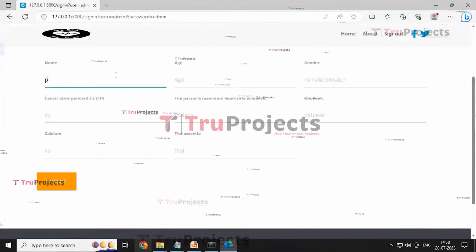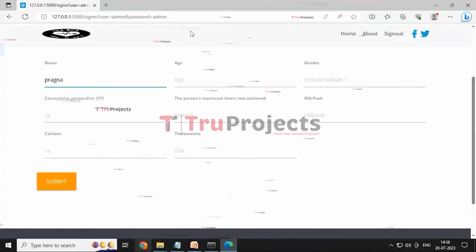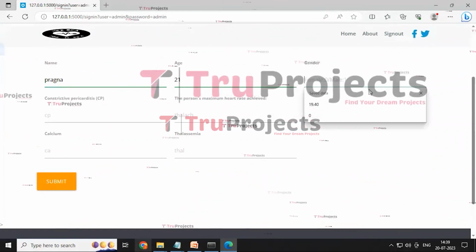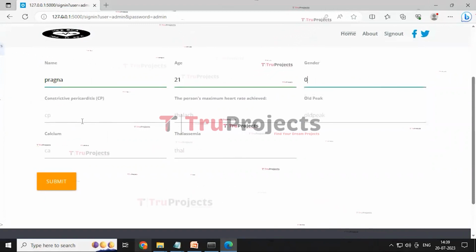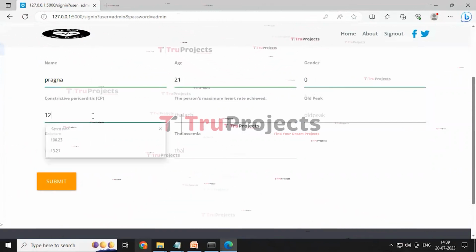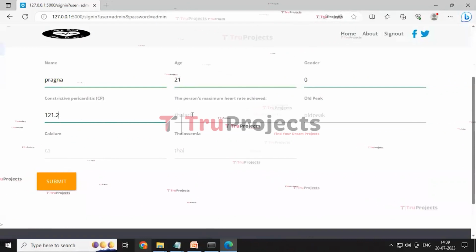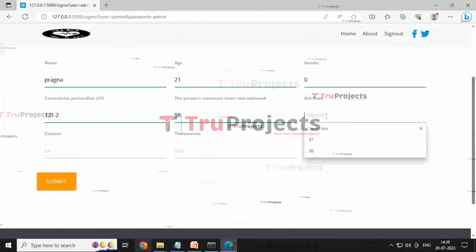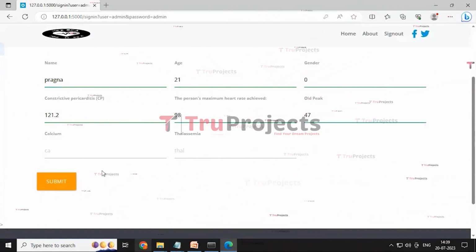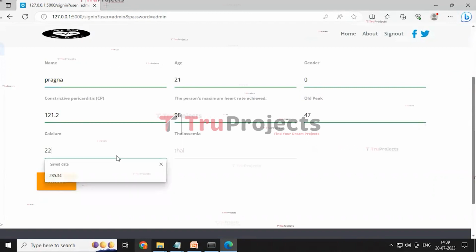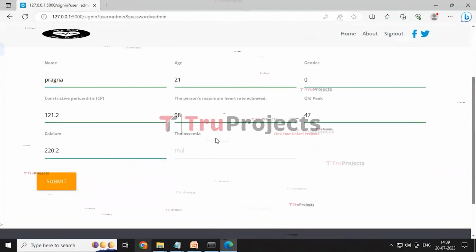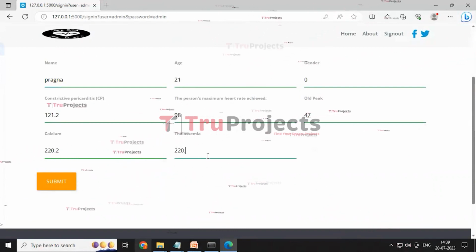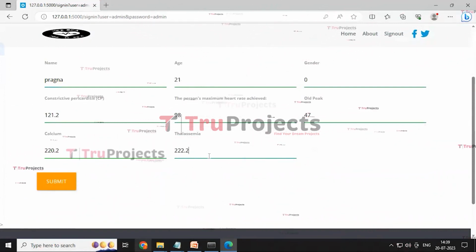Name: my name is Regna, and age 21, and gender 0 for female and 1 for male, and constrictive percentage of 1 to 1.2, and the person's maximum heart rate received as 98, and old peak of 47, and the calcium of 220.2, and the thalassemia of 222.2.